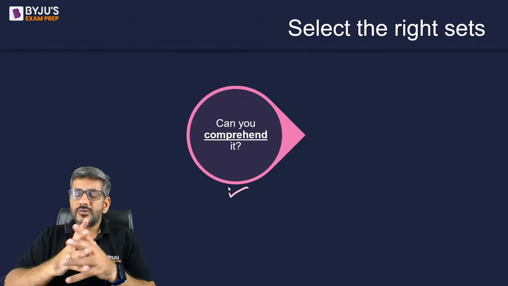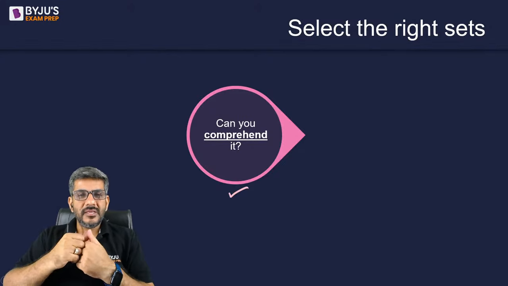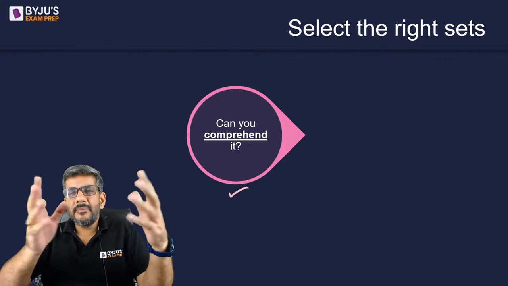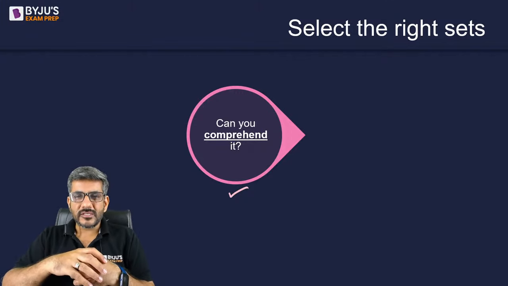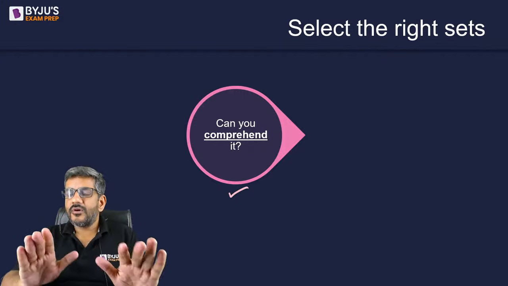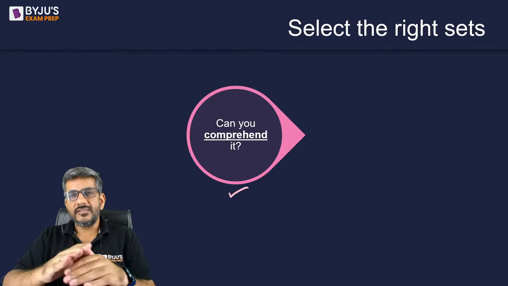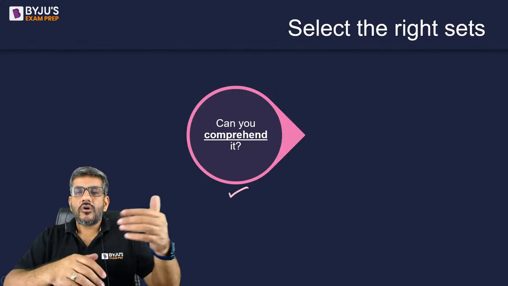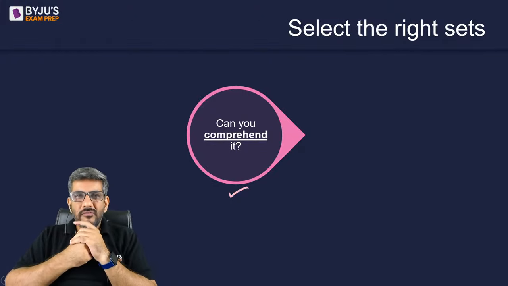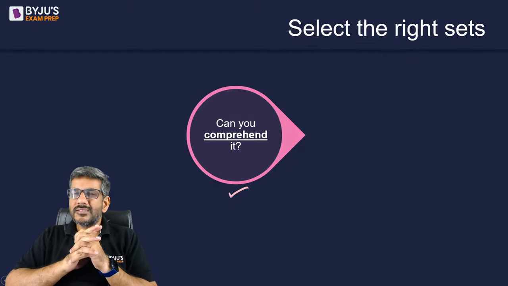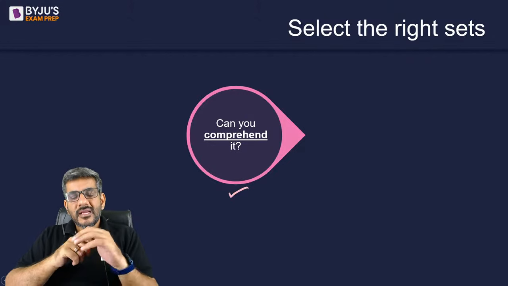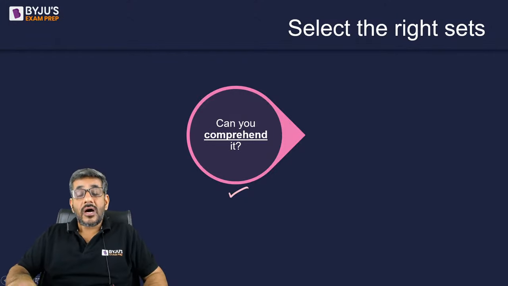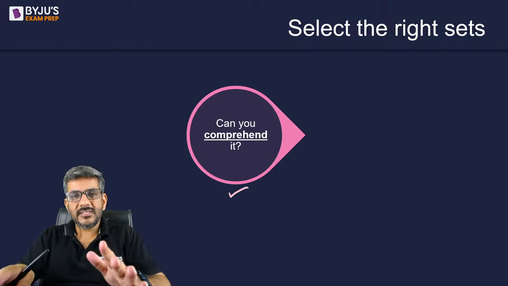Right? Are you able to comprehend this set? Because many times this has happened with me as well. When there is too much data, it's very difficult to comprehend. Too many parameters are there, I feel a little confused over there. So I leave those sets. If you are able to interpret all the statements... sometimes a statement would be like only A and B will not be going with C. So I will always have a question: what does that mean? Can A go with C? Can B go with C? Can both go with C? Or can no one go with C? I am not able to comprehend it. In such a case, leave that set, move ahead.